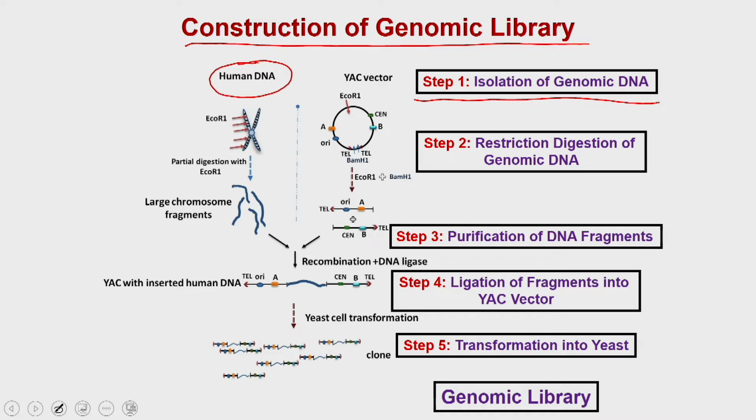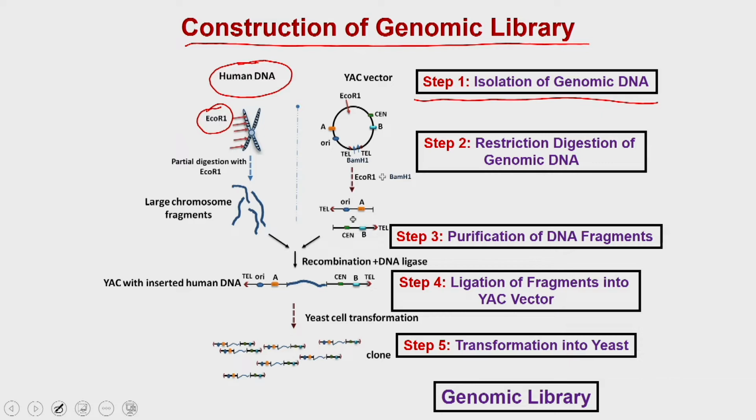Once you have prepared the genomic DNA, then you know that the genomic DNA or the genome is arranged in the form of chromosomes. Then the next step is that you are going to digest the genome with a suitable restriction enzyme, which in this case we have given the example of EcoR1, which is a restriction enzyme, and we are going to discuss restriction enzymes in a subsequent lecture.